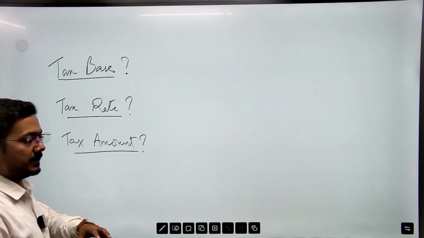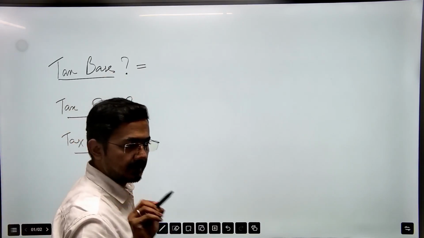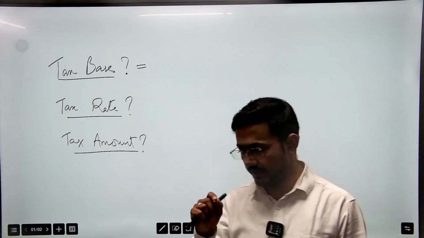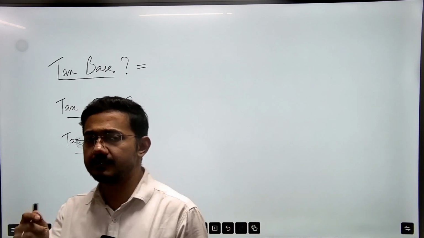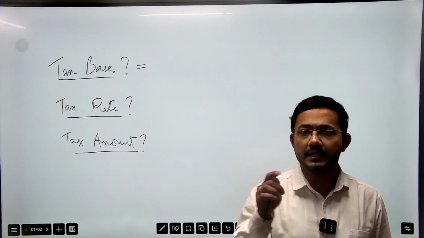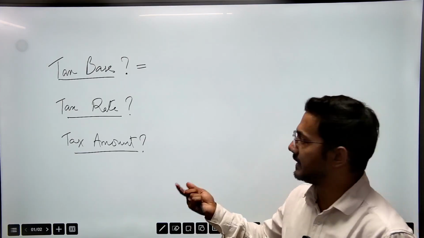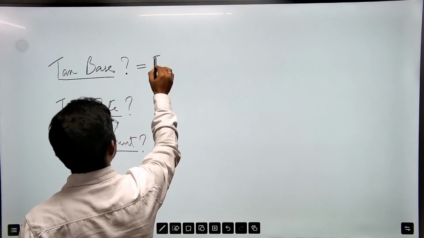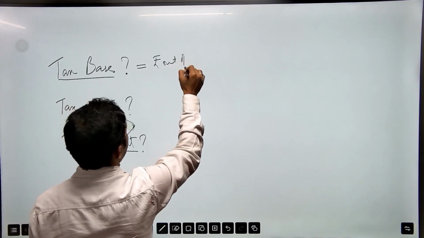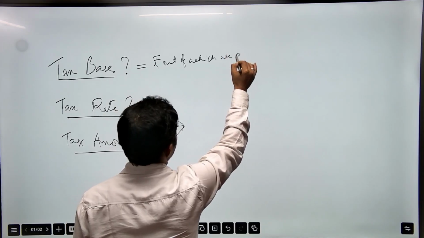First is tax base. What is this tax base? Tax base means the amount on which tax is imposed, or in other words, the amount out of which you pay tax. Symbolically it's rupees, the amount out of which we pay taxes.